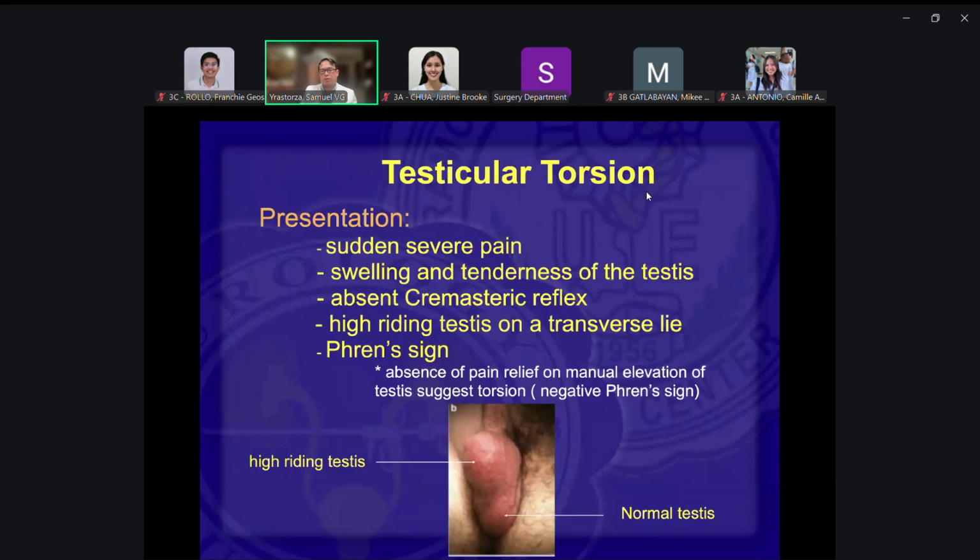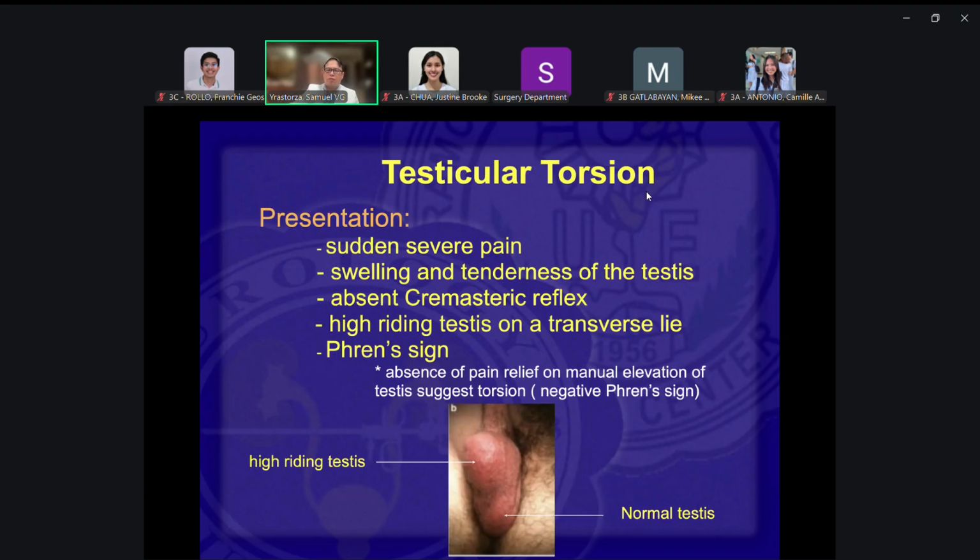So what are the presentations? These are things that you need to remember. Okay, there's sudden severe testicular pain, as compared to orchitis, wherein there's swelling because of infection. The swelling is usually gradual through a few to several days. In this case, sudden, a few minutes, a few seconds, sudden pain, sudden enlargement of the testes. And there's tenderness when you palpate it, no?